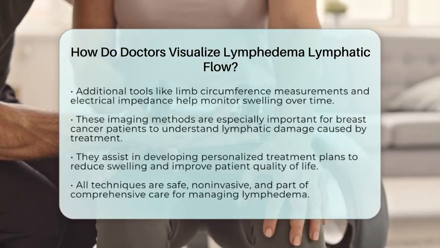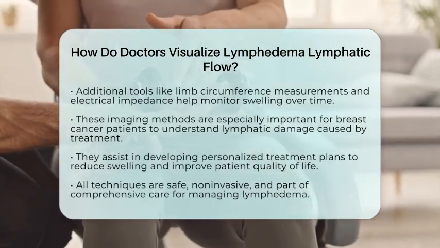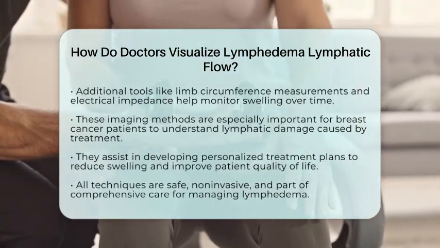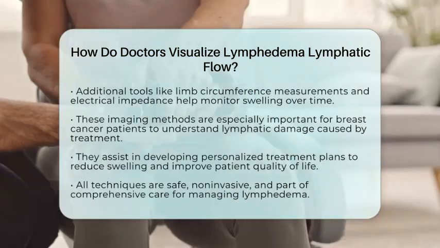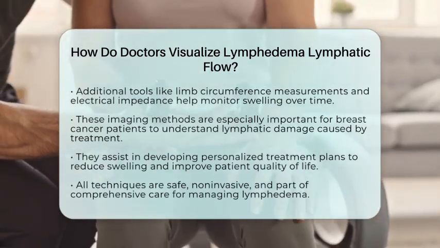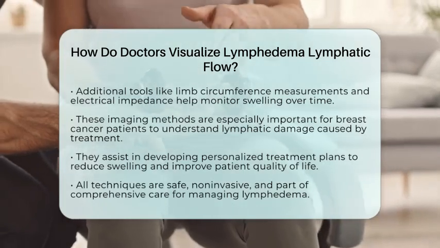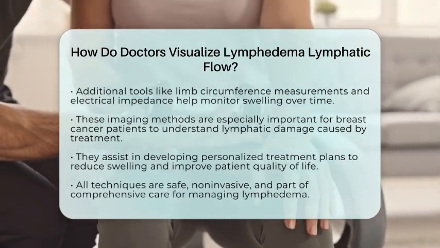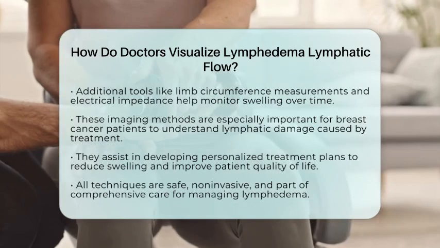While these imaging techniques provide visual insights, doctors also use measurements like limb circumference, optical limb volume assessments, and electrical impedance to monitor swelling over time. These tools help track how well treatments are working and guide ongoing care.